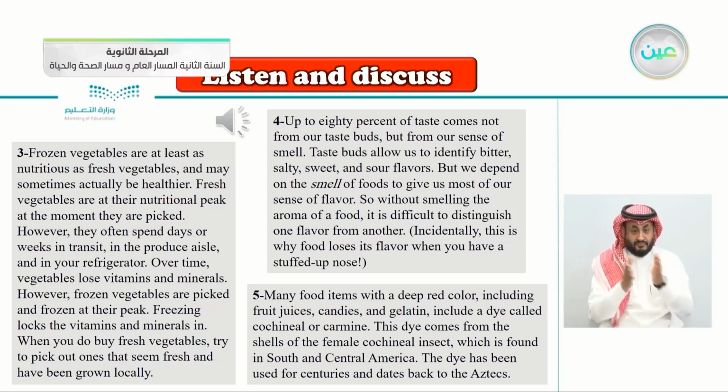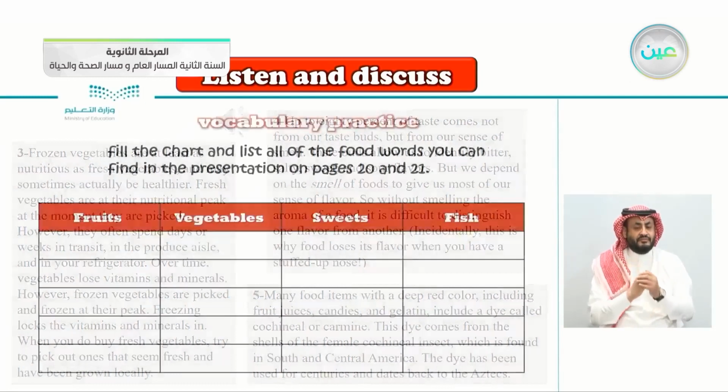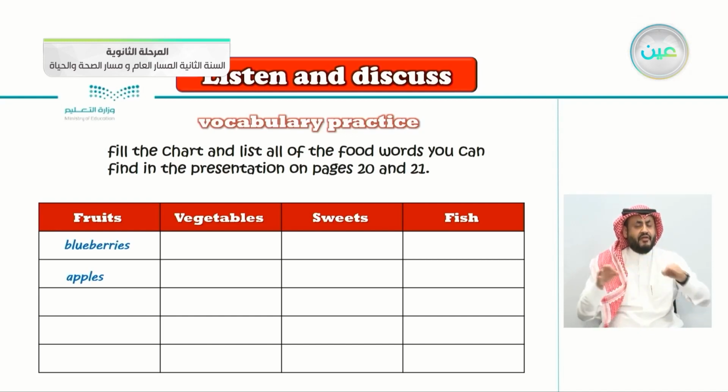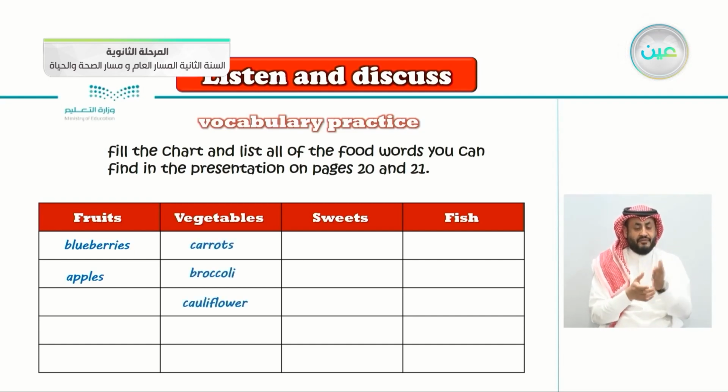So now that we have listened to the article again, let's answer the chart here. Fruits. What about the fruits here? Yes, there were two fruits mentioned. Very good. Blueberries and apples. What about vegetables? There were many vegetables mentioned here. Very good. Carrots, broccoli, cauliflower, onions, and potatoes.